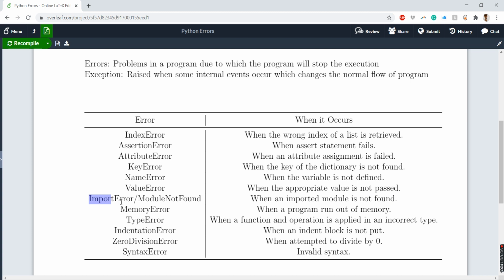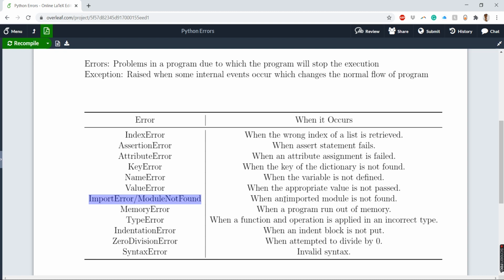Then there is import error, or module not found, when an imported module is not found. Say, for example, you are using some methods of the CSV library and you forget to import or load that library, or in the case of the math library, you use a square root or factorial function but forgot to import it. We encountered these errors whenever we ran code in Google Colab.